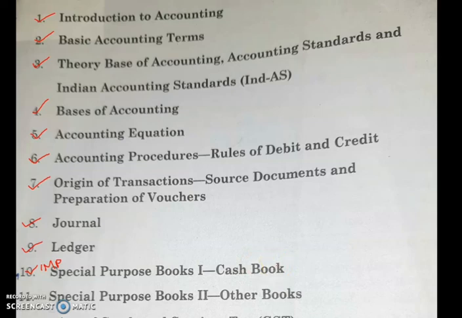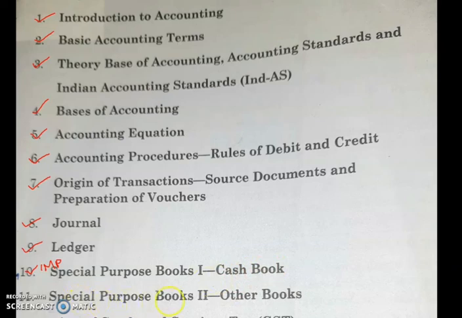In petty cash book itself, actually there are two types, simple petty cash book and analytical petty cash book. Both are important. Though in the last class we discussed only analytical petty cash book, you should also practice simple petty cash book. So in this chapter almost all the concepts are very important.